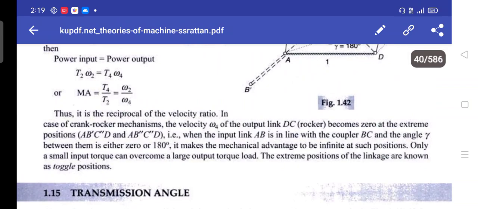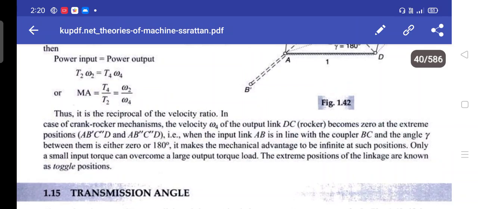In the case of crank rocker mechanisms, the velocity omega 4 of the output link DC, that is the rocker, becomes 0 at the extreme positions AB'C'D and AB''C''D. That is, when the input link AB is in line with the coupler BC and the angle gamma between them is either 0 or 180 degrees.